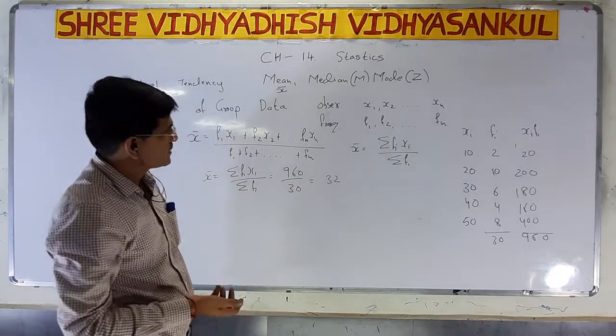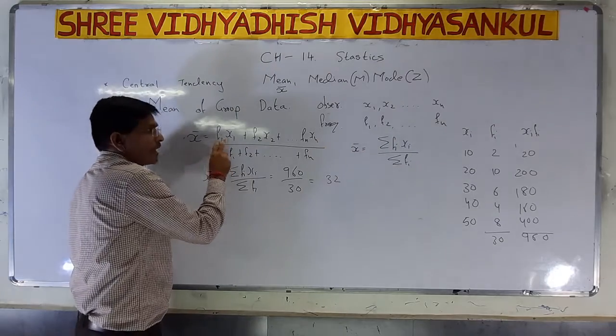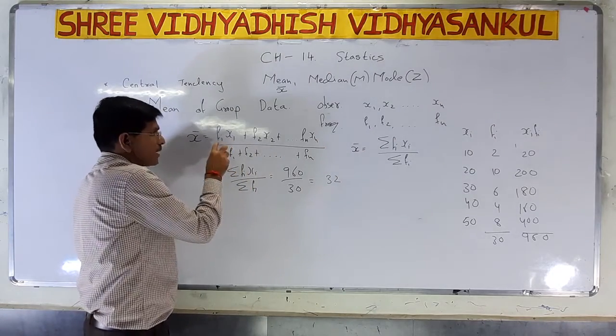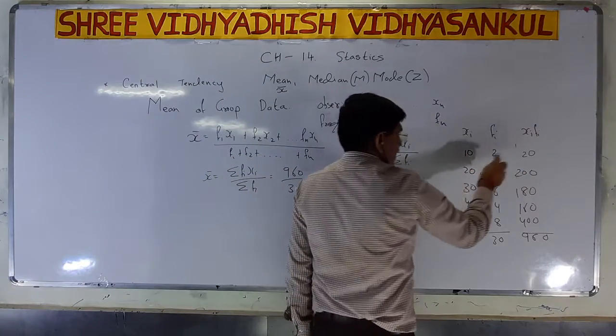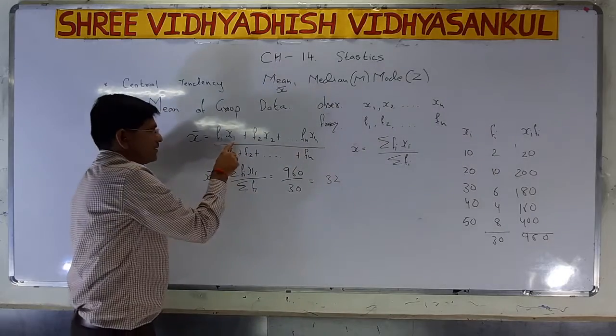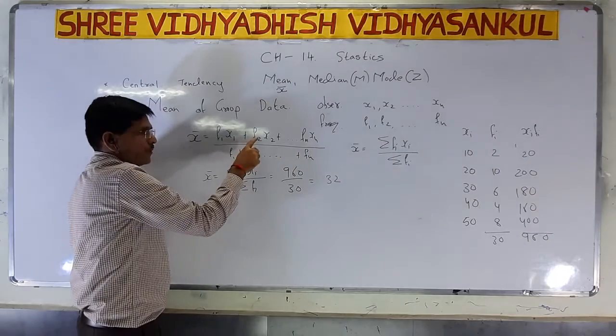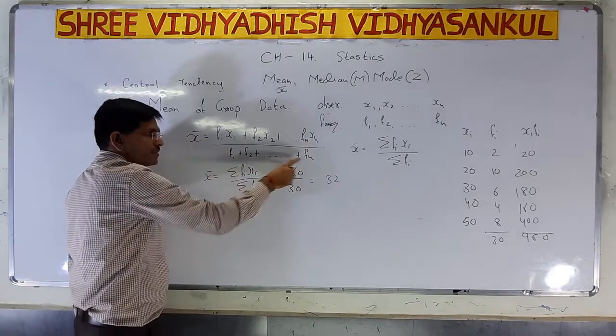So here we are multiplying first and then adding. We multiply xi and fi, for example 10 into 2. Same thing, f1 x1 plus f2 x2 plus up to fn xn divided by f1 plus f2 plus up to fn.